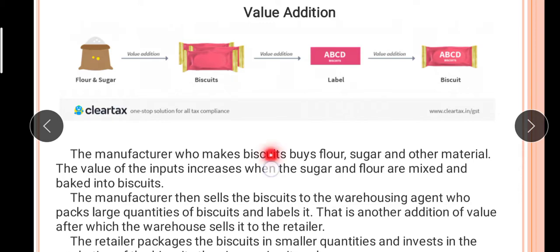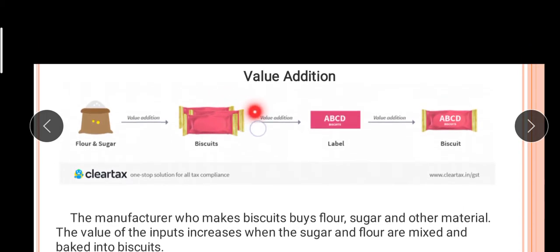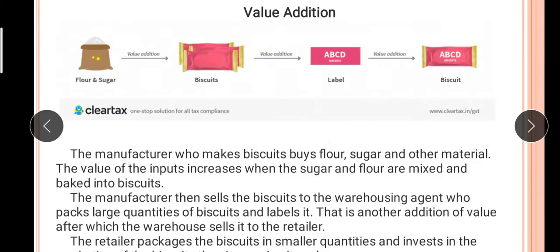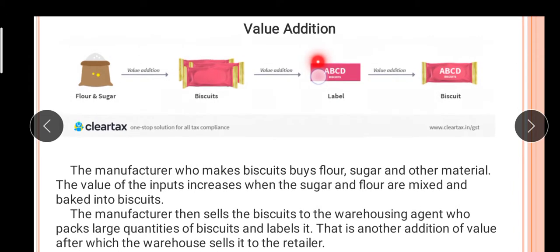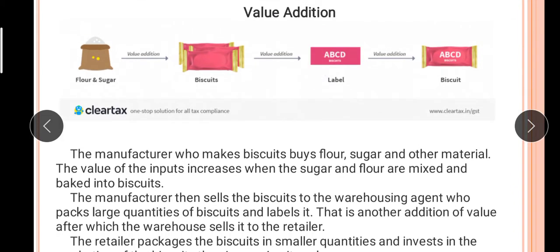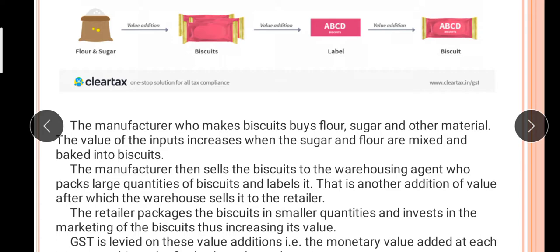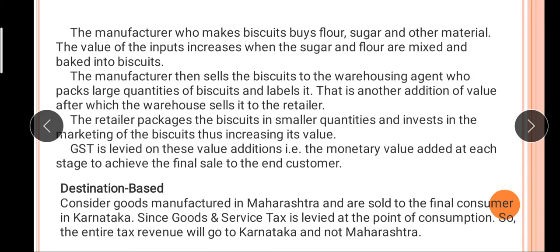tax we paid. But what happened when GST came? Whatever value is added, only on that value is the tax calculated, meaning on 500 only. If labeling again requires 100, then on that 100 only you pay GST. So this is called a value addition tax. Understood?